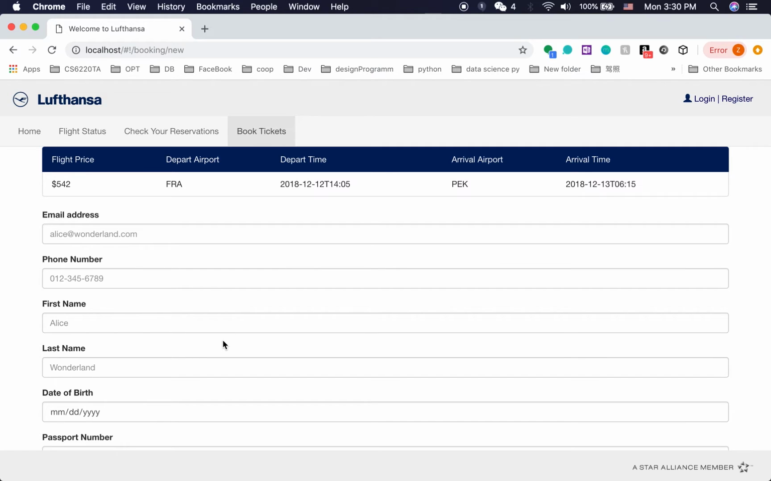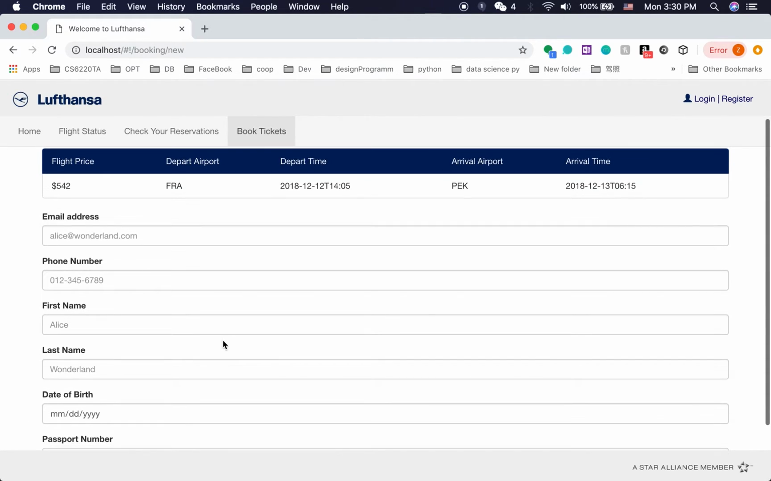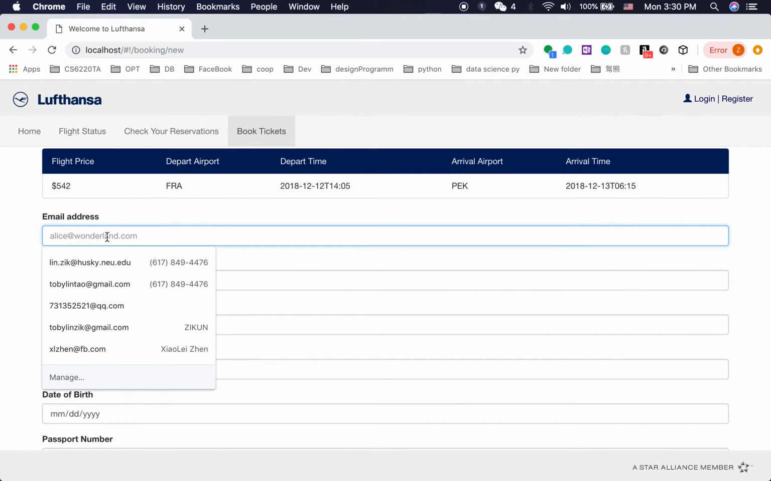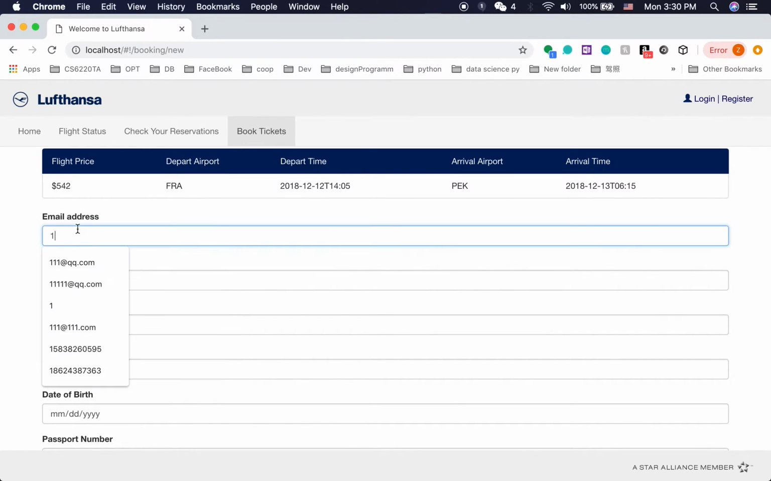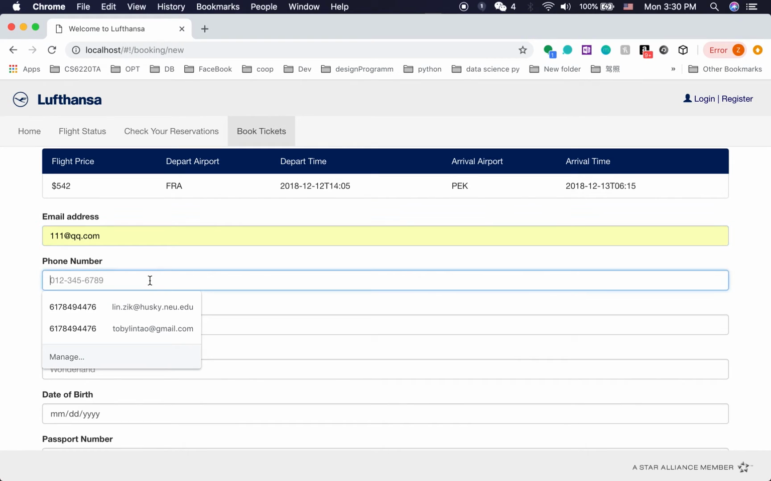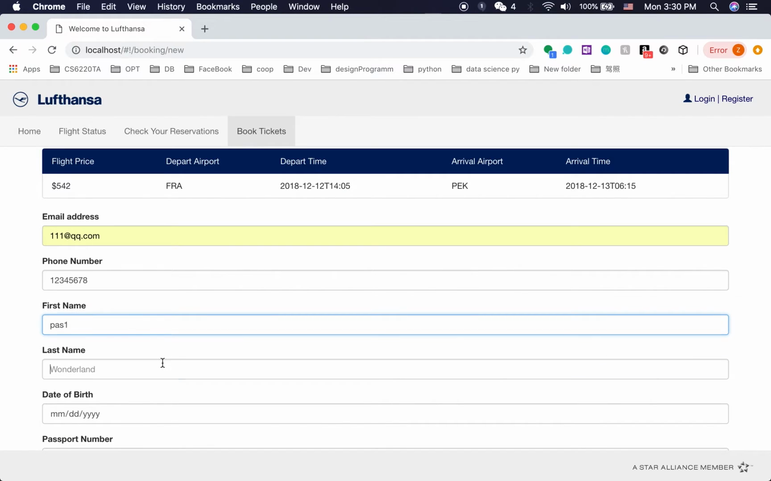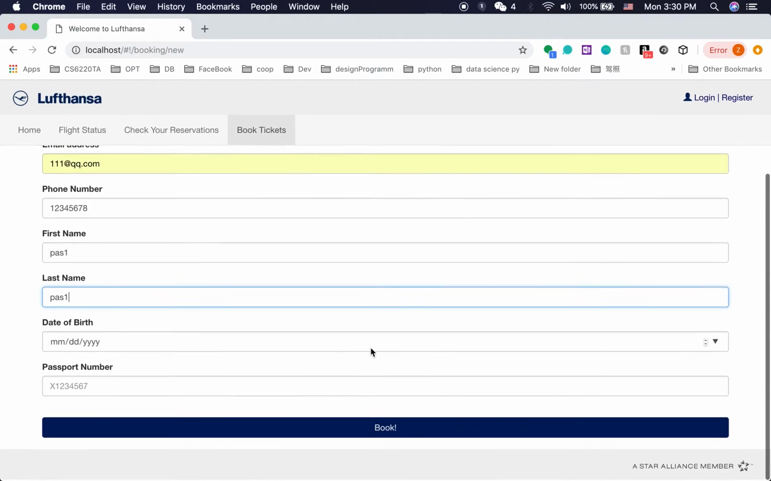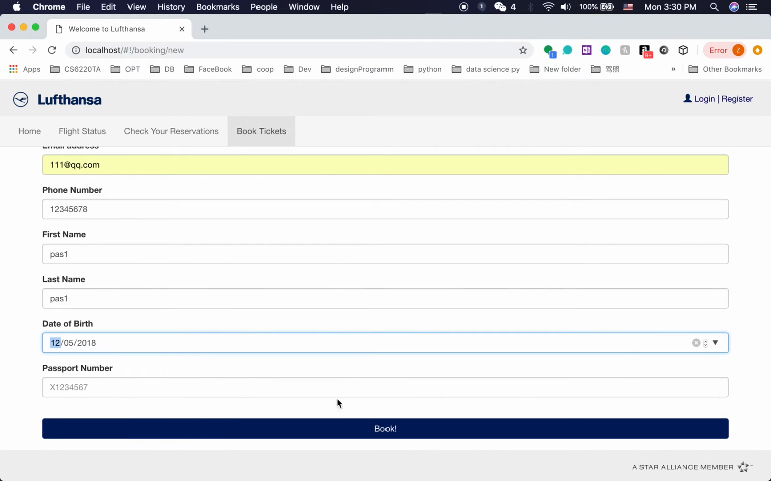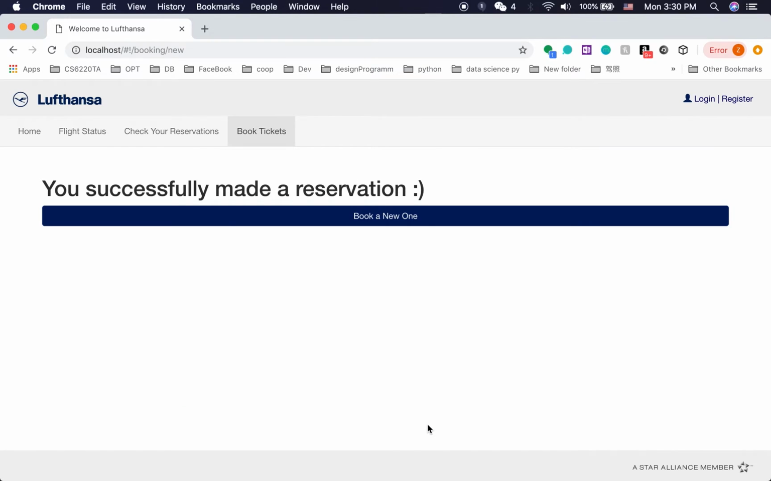Okay, so in the passenger information page, you need to input an email address, phone number, whatever. First name, last name, date of birth, choose a date of birth, whatever, passport number, a random number, then we book. Okay, so it shows you successfully made a reservation. So let's book a new one.